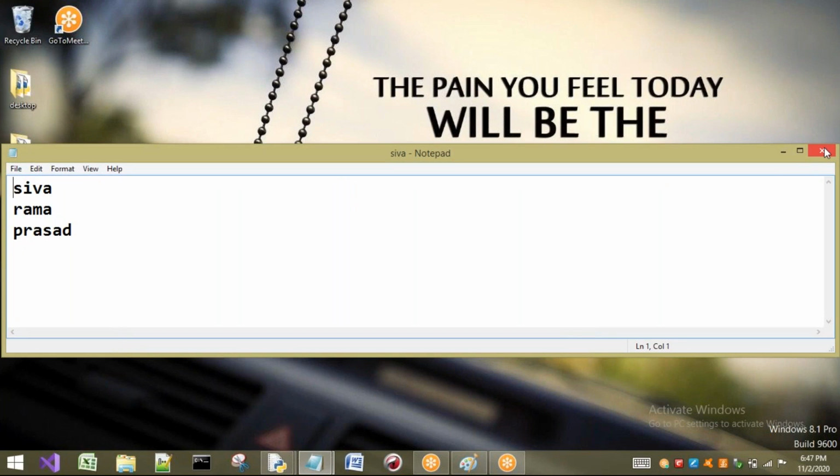That means there is no error even if the file is not present. If the file is not present, what happens? A new file is created and the data is written into that file.